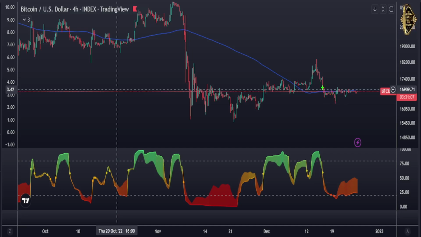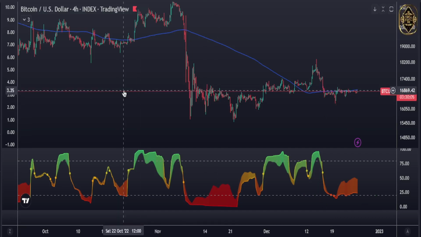But till now nothing was completed, guys. It needs to come and break that neckline up for us to enter long. If it doesn't, there is no entry. From here it might continue down, and the indicator would go more into the oversold area. Because that one is just an oscillator, guys. You don't need to base your trading on it because it follows the price, not the price following it. So that one is another story. That's why I told you price action is the most important part of trading, guys. Everything is very clear, guys.